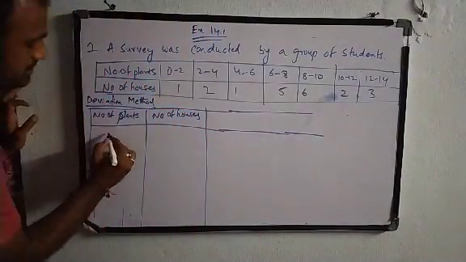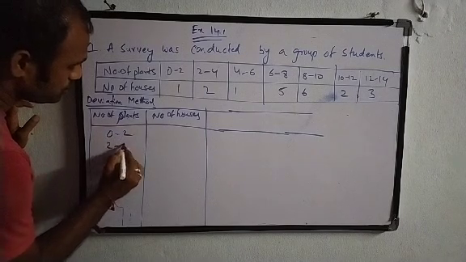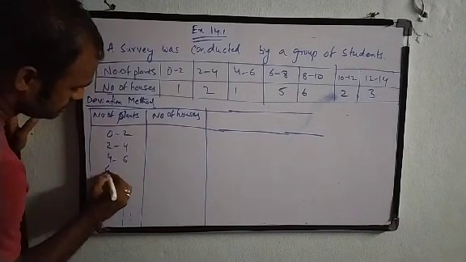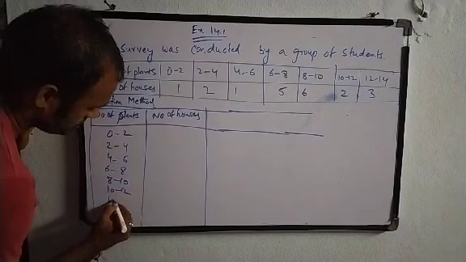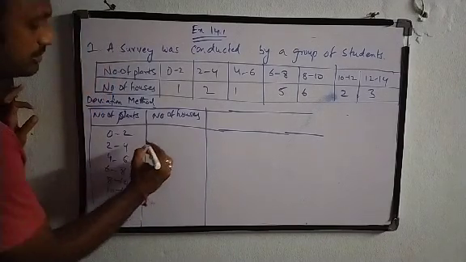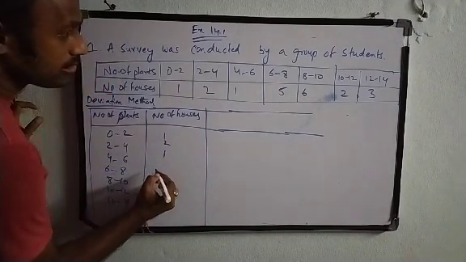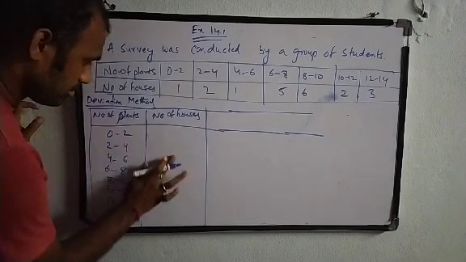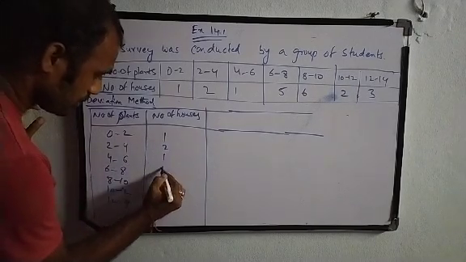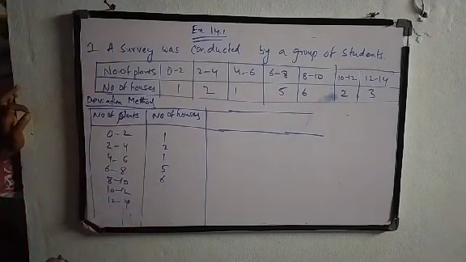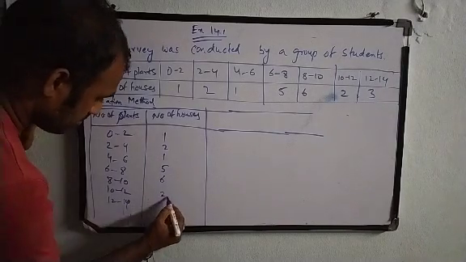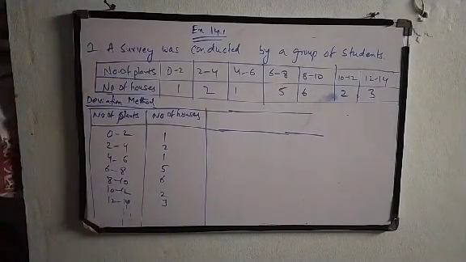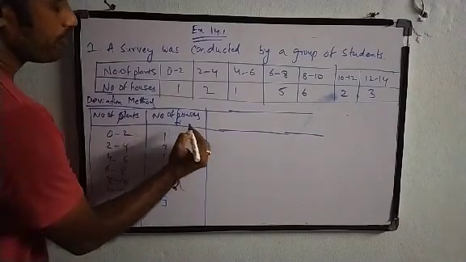Number of plants 0 to 2, 2 to 4, 4 to 6, 6 to 8, 8 to 10, 10 to 12, 12 to 14. So here 1, 1, 1, 5, 6, 2, 3. So this is the Fi column.